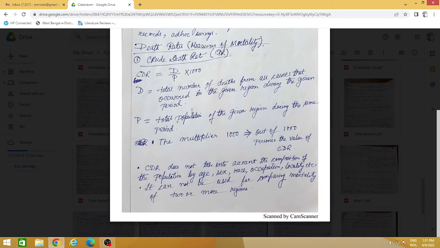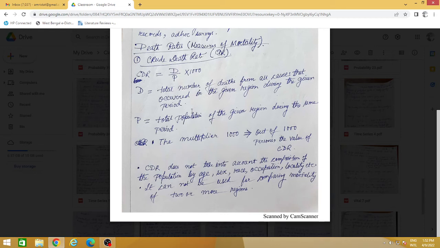But suppose you are telling that 0.2 is the CDR of a country or of a region during 2020, out of the COVID situation. Okay, so how will you interpret this result, 0.2? To a layman, how will he understand? The layman cannot understand the meaning of 0.2 for a human death.